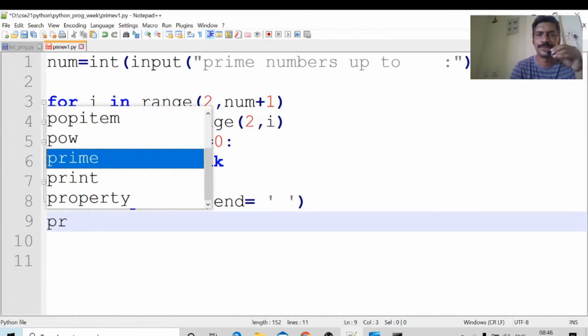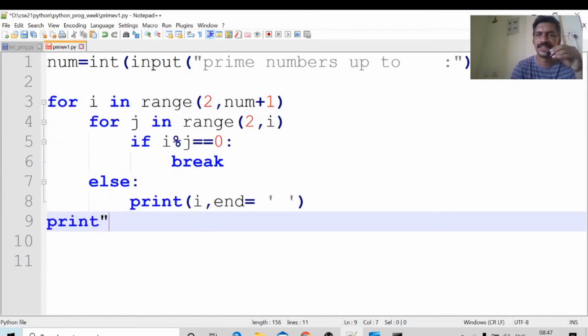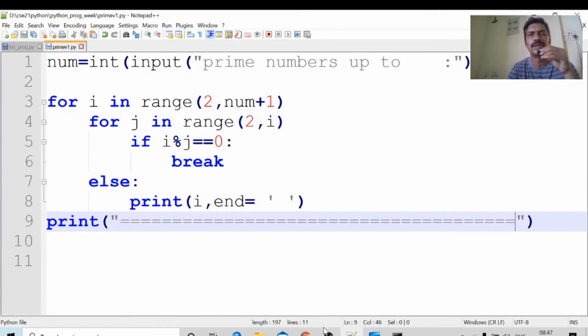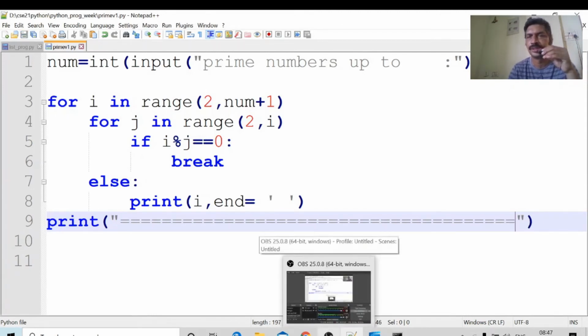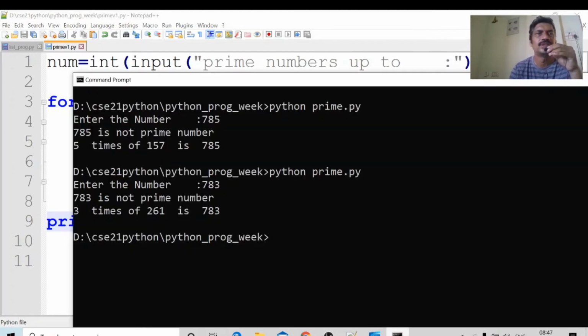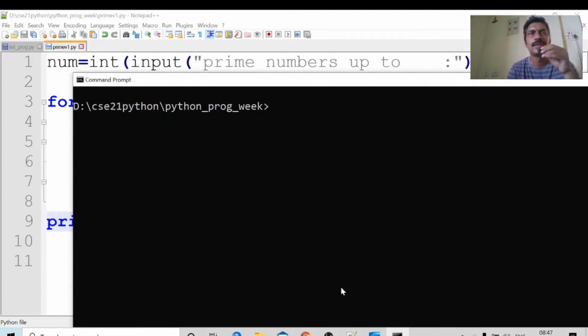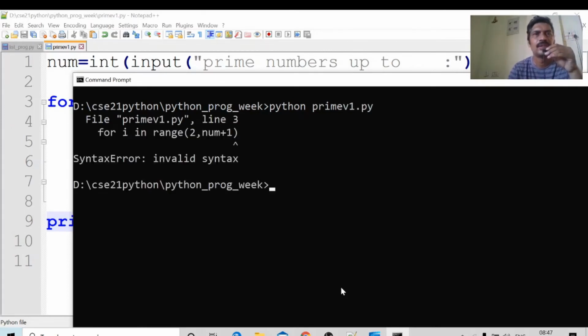Just print, I am printing one normal line. This is optional, not required. Control S. Okay, now I will run this program. We will execute this program. What is the name of the file? CLS, clear the screen. Prime v1.py. Some error is there.